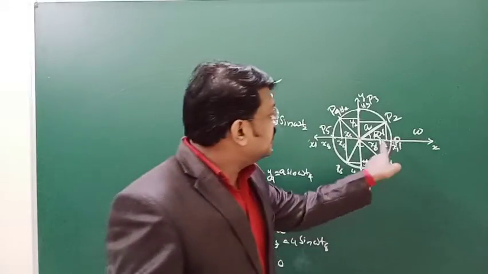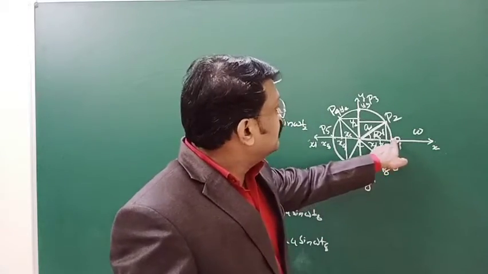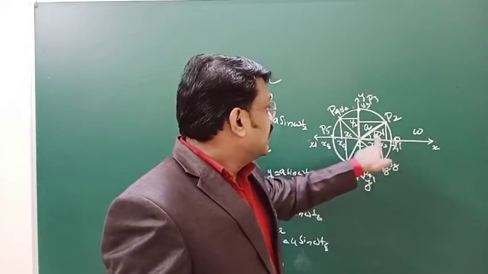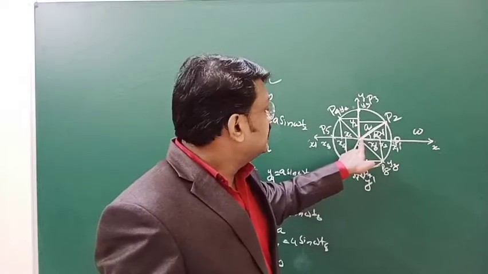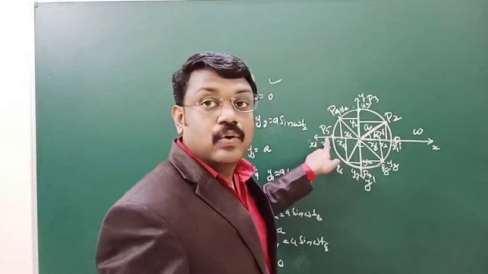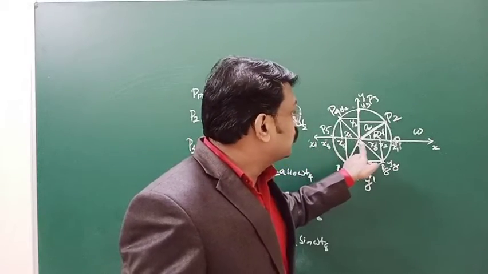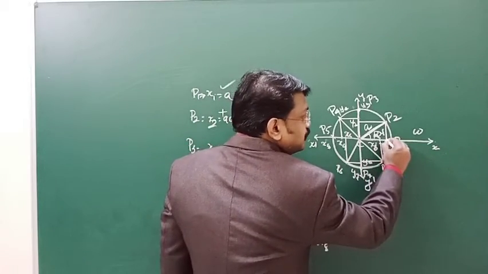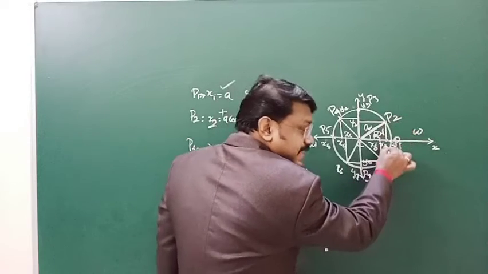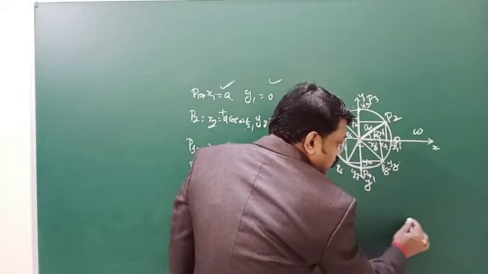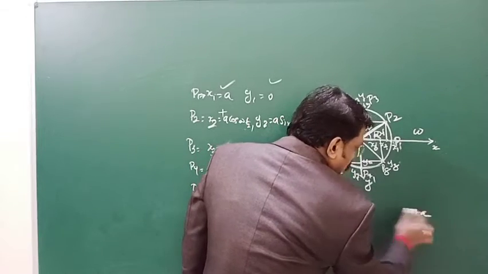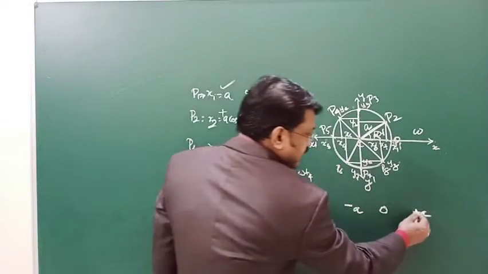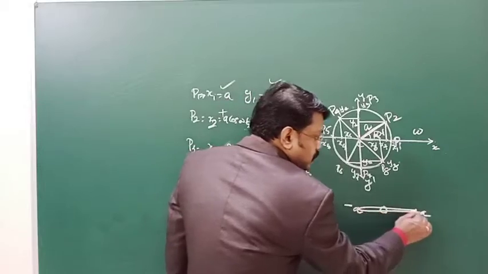You can see that initially x is maximum. As the particle moves in the anti-clockwise direction, as it makes 90 degrees, the x coordinate will become 0. Then it grows in the negative direction and goes to the maximum. Again it comes back to the origin and grows to the positive maximum. So when you take the movement of the foot of this particle along the x direction, it is moving from plus a to minus a, crossing 0 two times.